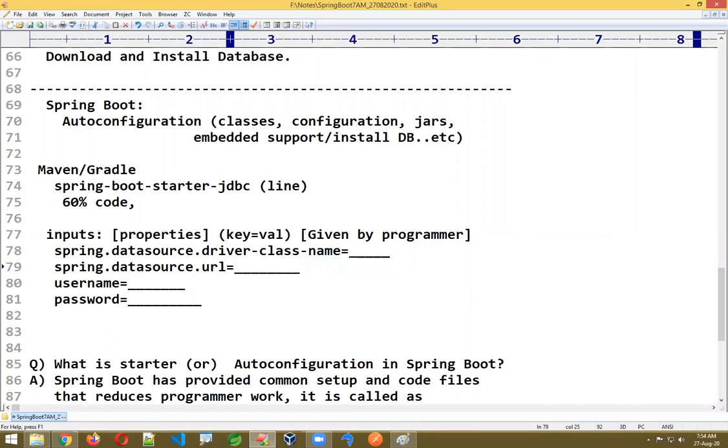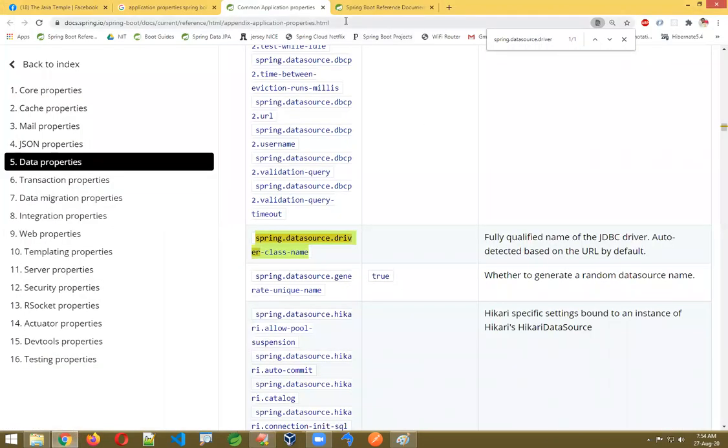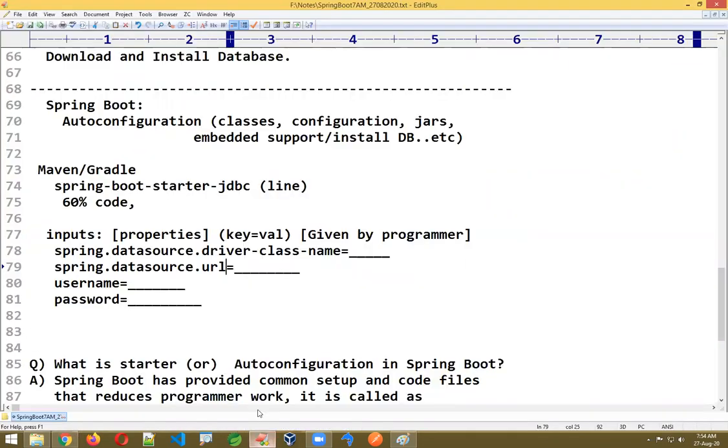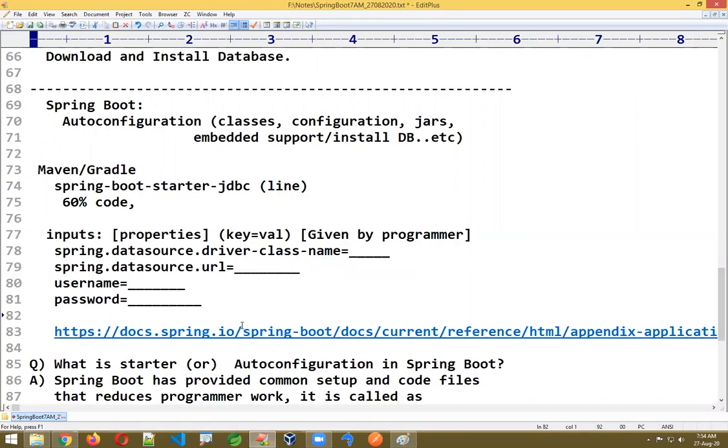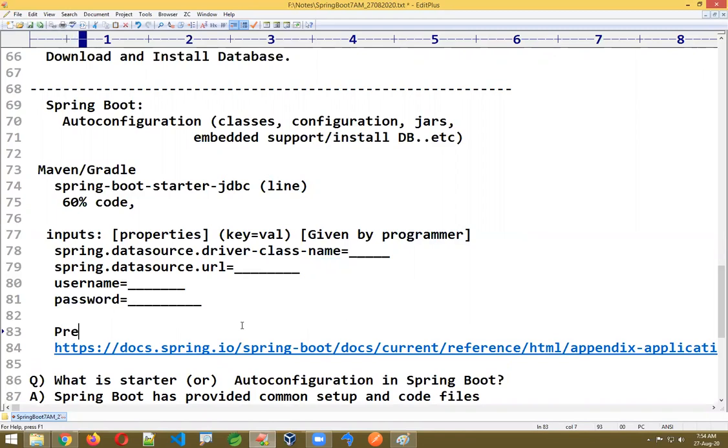Okay, all these predefined keys you can just find out here. Application.properties, if you want to see here, predefined keys list. You can write your own key also, that also works. Okay, so these are all predefined keys here. So here driver class name, URL, username.